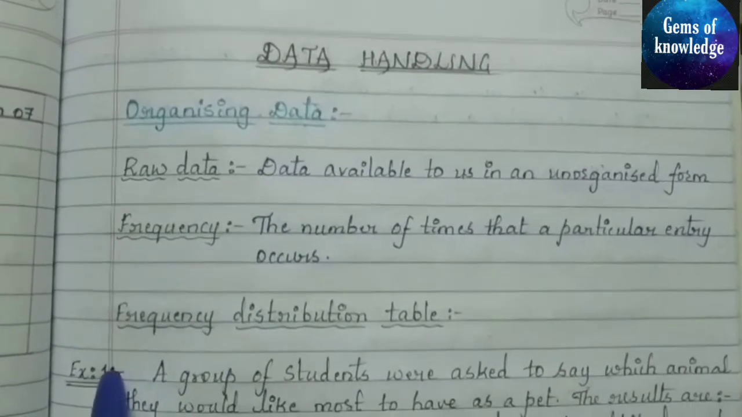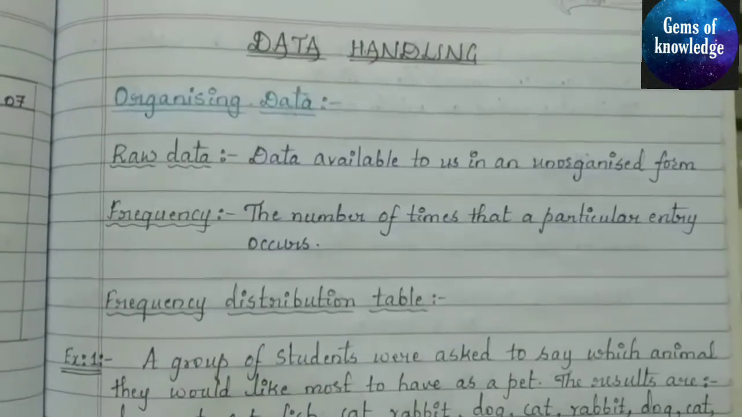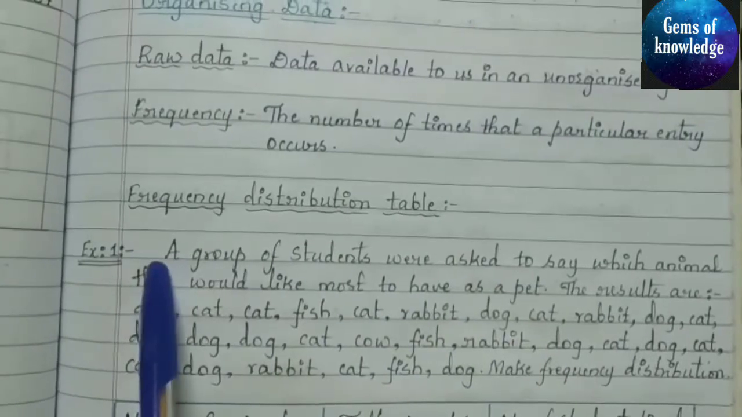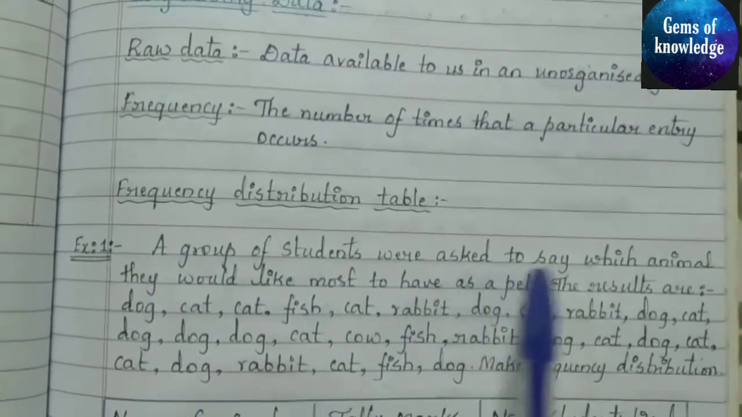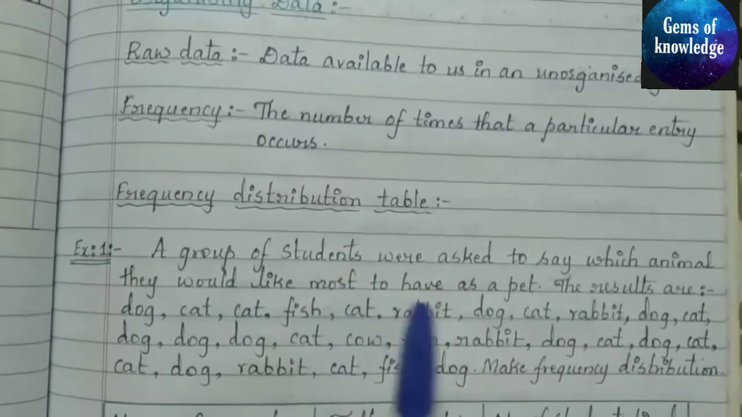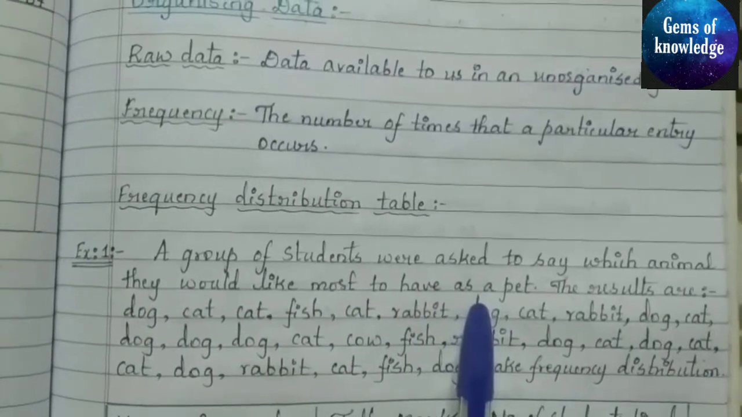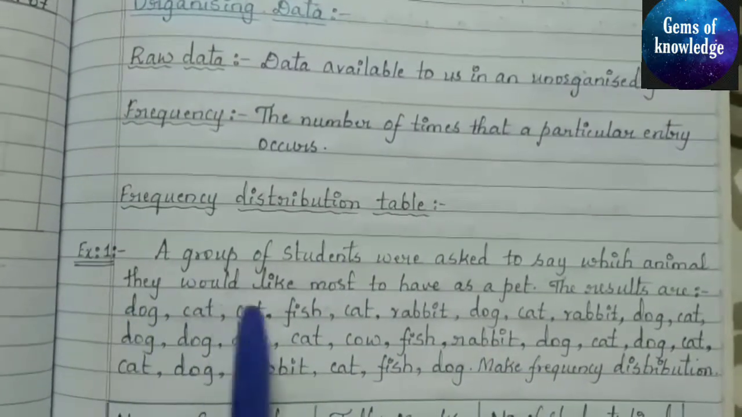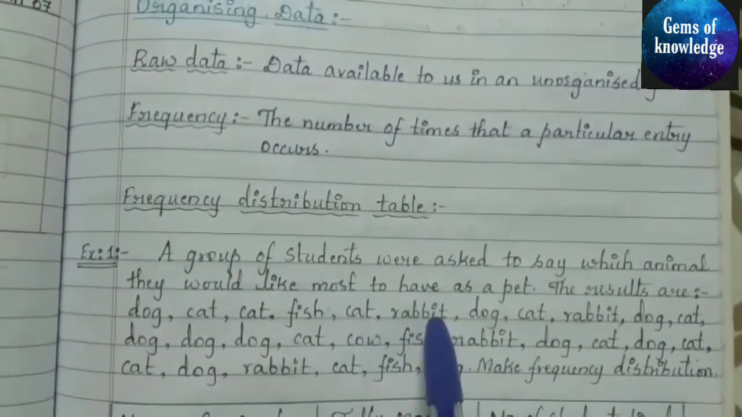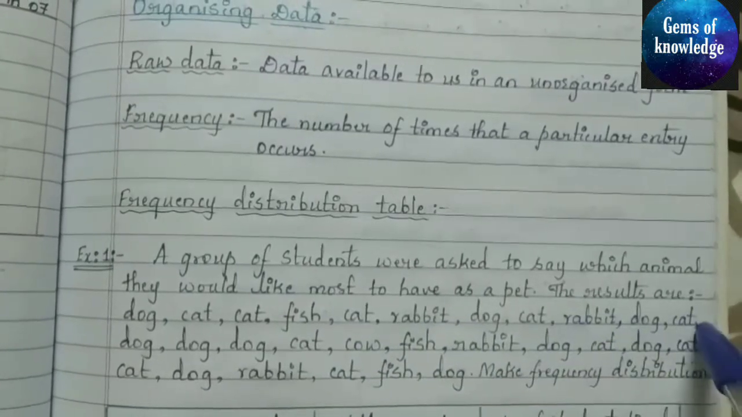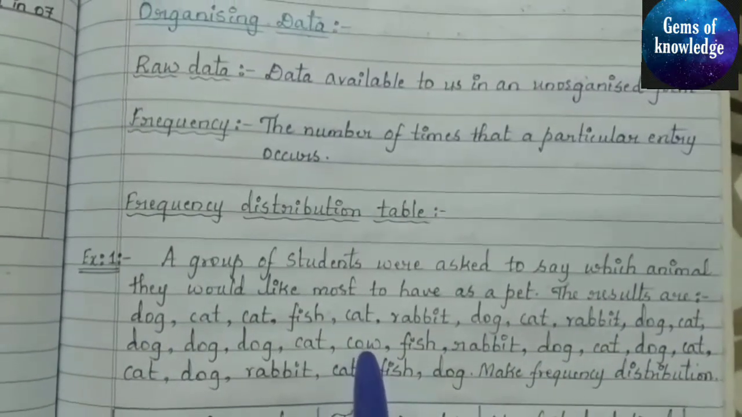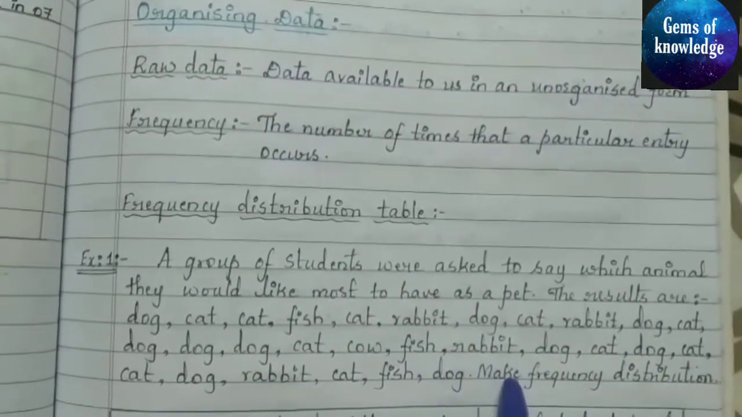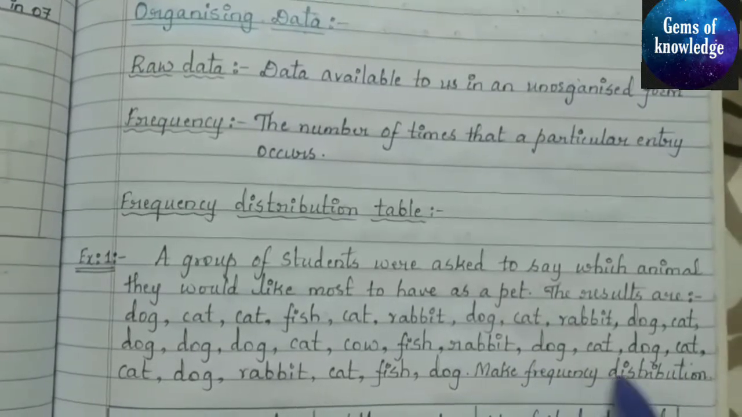You can see here one example is given, a frequency distribution table. A group of students were asked which animal they would like most to have as a pet. The results are: dog, cat, fish, cat, again rabbit, dog, cat, rabbit, dog, cat. And here one cow is given. Again the same things are repeated. So what do we have to make? We have to make a frequency distribution table.